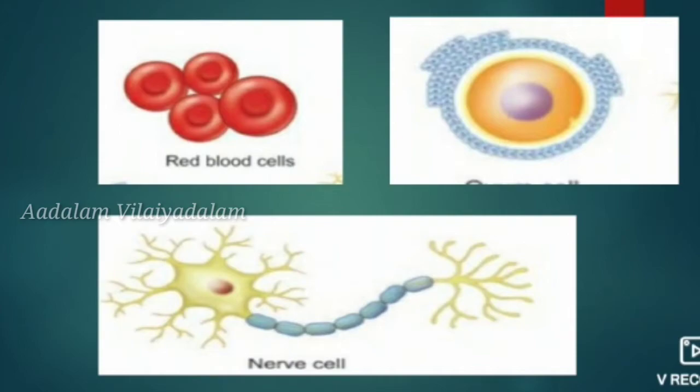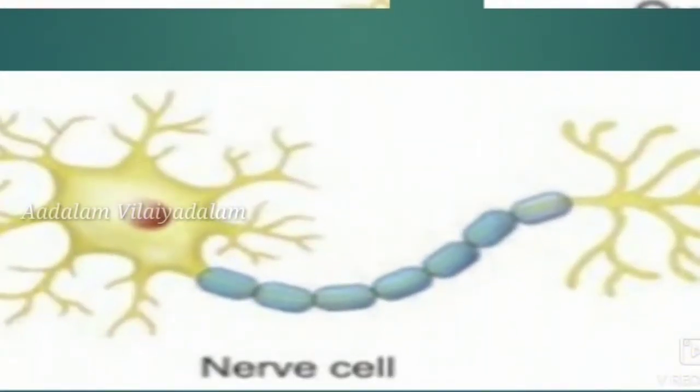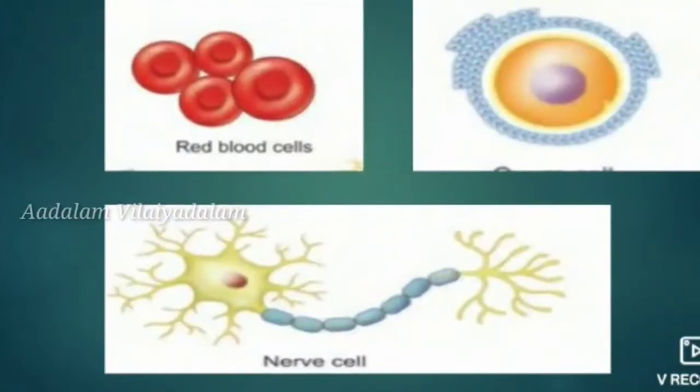And the largest cells present in the human body are nerve cells. Look at the picture. These are the nerve cells. They are the largest cells in the human body, and their size is 90 to 100 centimeter. And the ovum is known as the human egg, and its size is 100 micrometer. And this is the size of the cells.